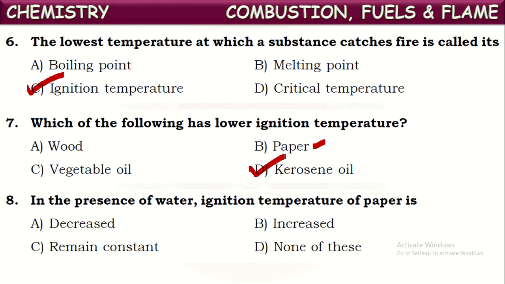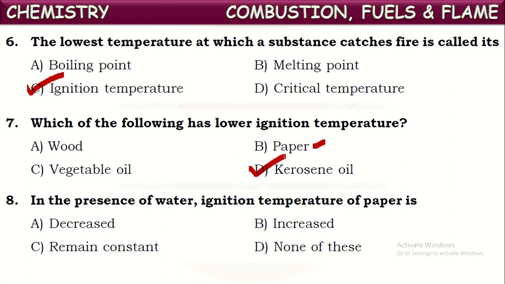Even though we continue heating, it won't catch fire, because the temperature given in the form of flame is taken and absorbed by the water present in the paper cup. So by this, the ignition temperature of the paper increased. Even though it is continuously heated, it won't catch fire, because till it reaches its ignition temperature, it won't catch fire.